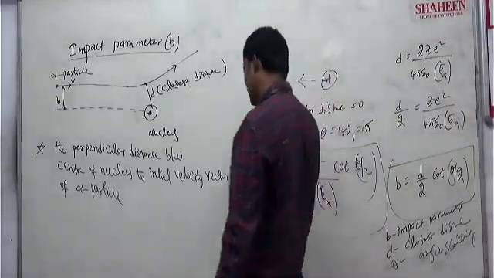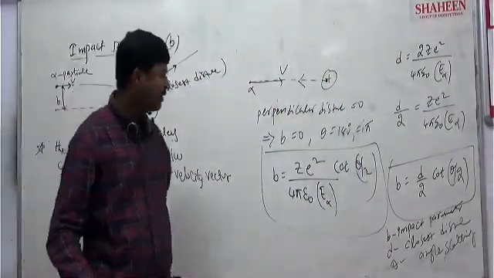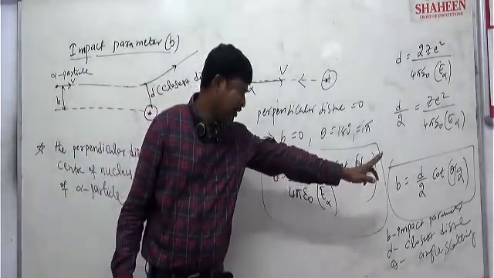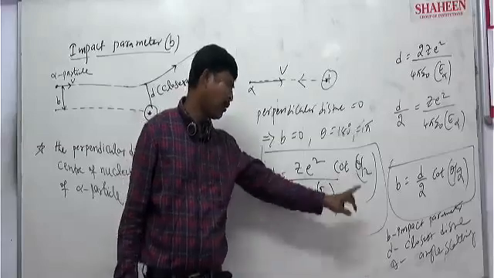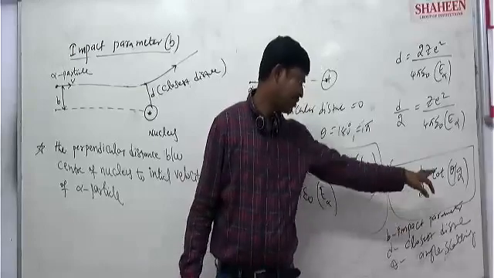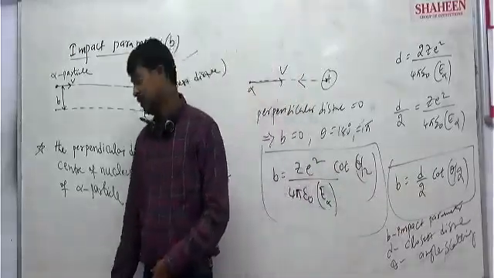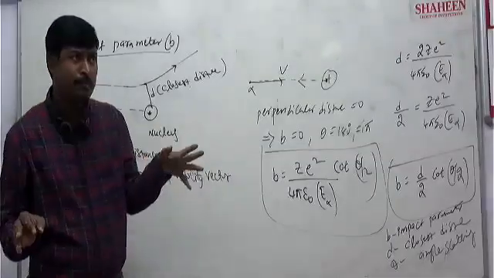There is no proof for this impact parameter. Directly remember the formula: B is equal to D by 2 cot theta by 2, or ZE square by 4 pi epsilon naught E alpha into cot theta by 2. This is the relation between impact parameter and closest distance of approach. Listen carefully.